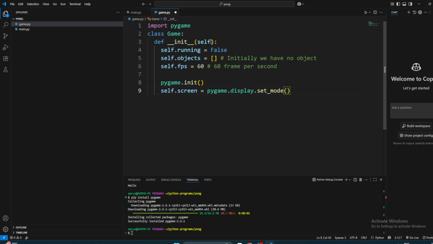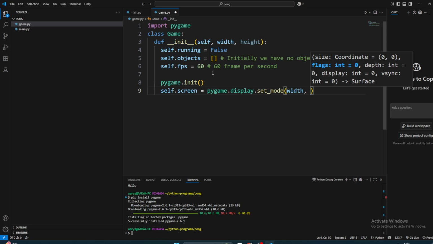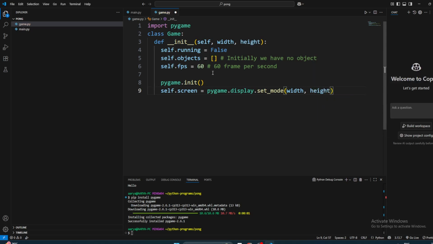Maybe we can ask whoever is creating the game to tell us what the width and height should be. So we don't have to decide right now. Some games might have a bigger screen, some a smaller screen. So we're gonna just ask the user. Whoever makes the game will decide the screen size. Every game will have all these things, but we don't know what the width and height are gonna be, so we ask the user to give us that.